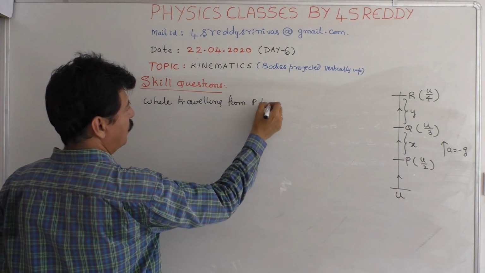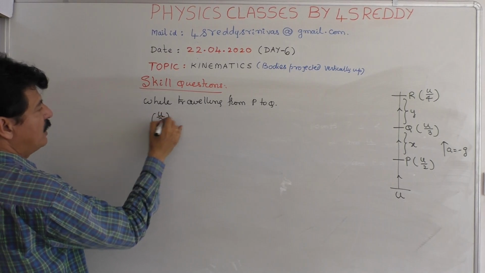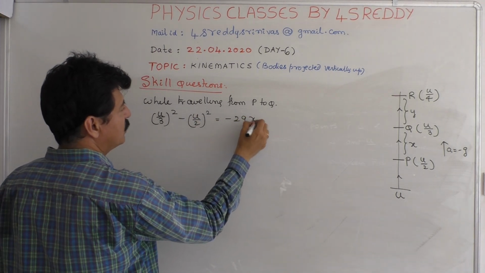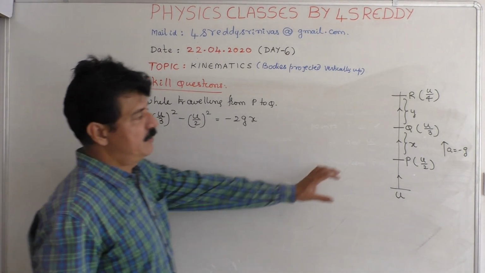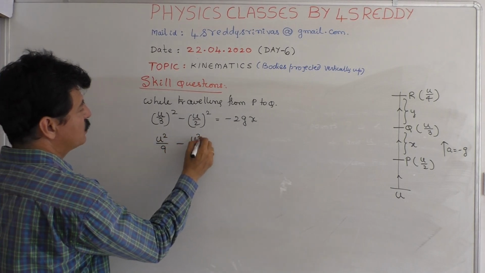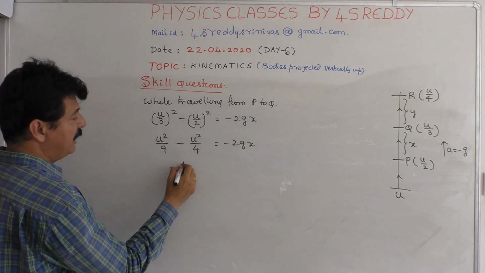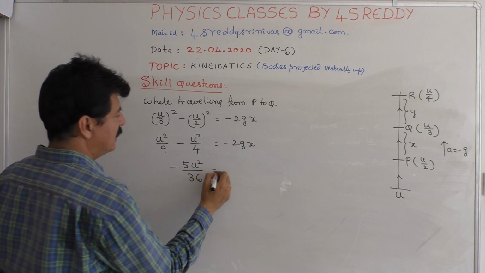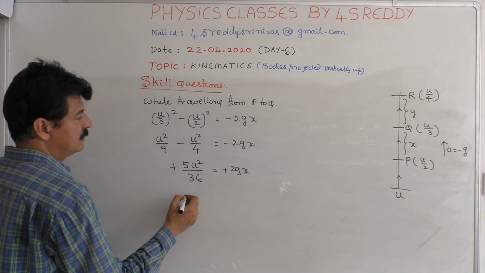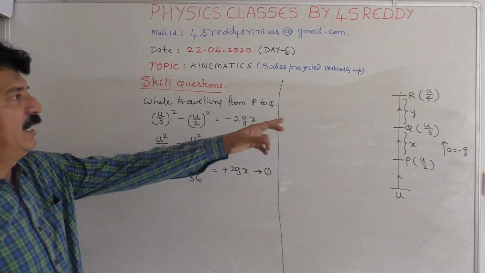from P to Q, then v square minus u square means (u by 3) whole square minus (u by 2) whole square is minus 2g into x, because distance between P and Q is x only. Therefore, it is u square by 9 minus u square by 4 is minus 2gx. Minus 5u square by 36 is minus 2gx. So this and this cancelled. This is equation 1.